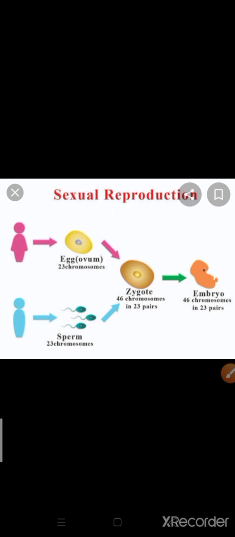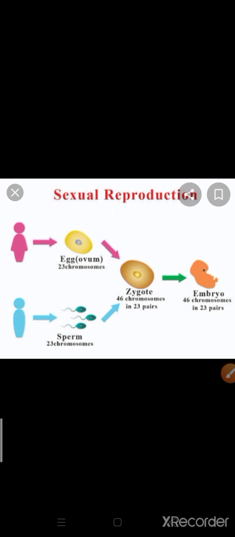Before knowing sexual reproduction, firstly we have to understand a few terminologies related to this content. To understand sexual reproduction, we should first understand what is the male sex, what is the female sex, what are gametes, what is sperm, what is ova, fertilization, zygote, embryo, because all these terminologies are related with sexual reproduction, and at regular intervals you will read these topics in the same chapter.